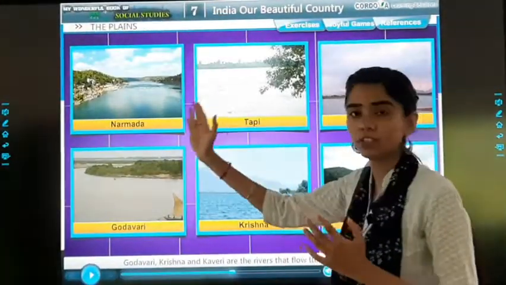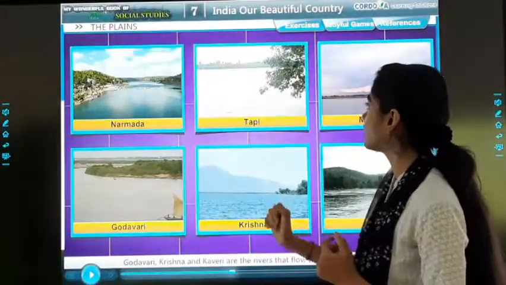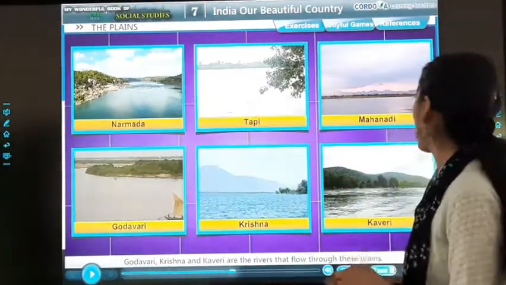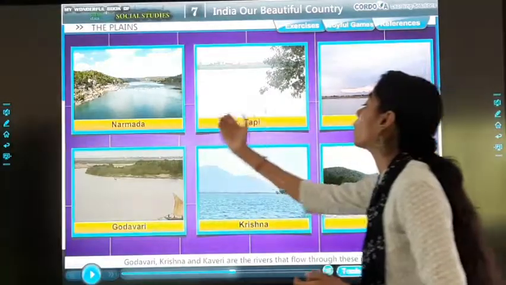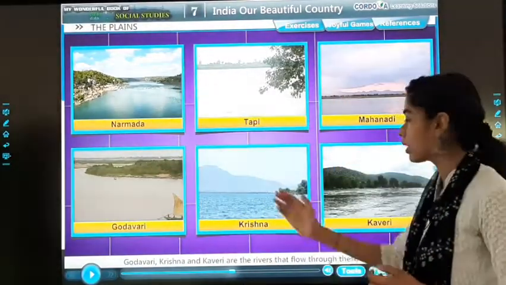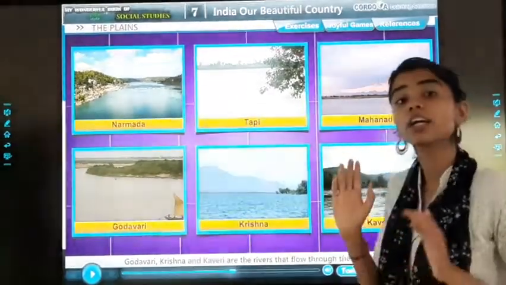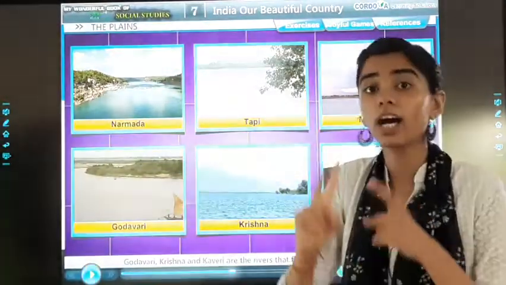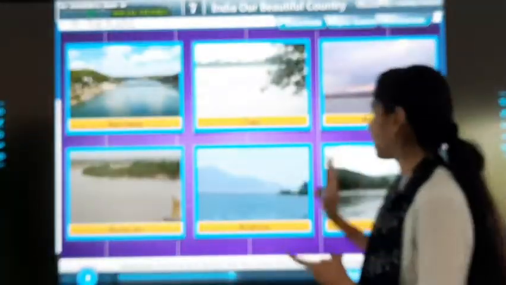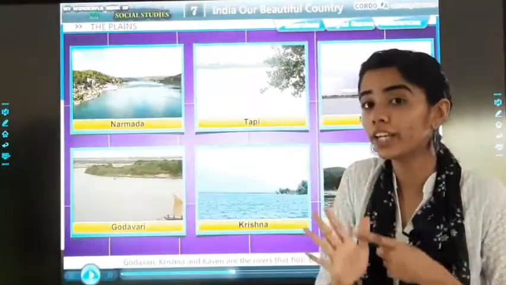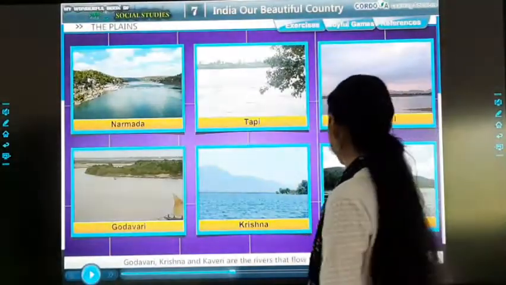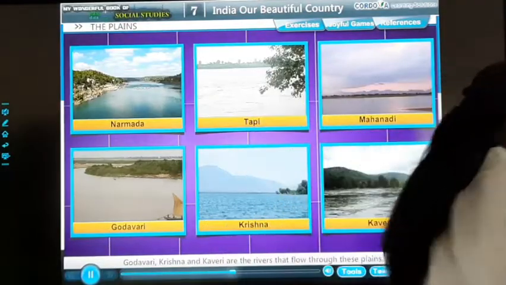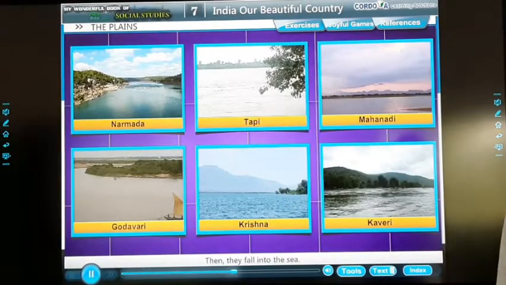For example, which are they? Narmada, Tapi, Mahanadi, Godavari, Krishna and Kaveri. Okay, you have to remember the names. Narmada, Tapi, Mahanadi, Godavari, Krishna and Kaveri. Through these plains, then they fall into the sea.